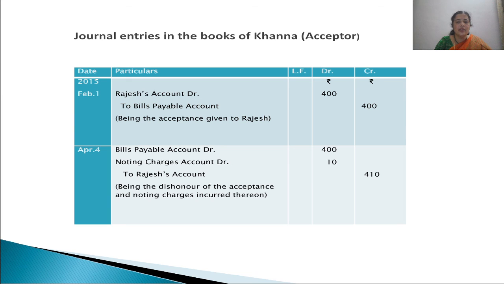Then Rajesh's account is credited with 410 rupees. The reason being, the bill is dishonored by Khanna, and now Rajesh remains Khanna's creditor, not for 400 but for 410 rupees.